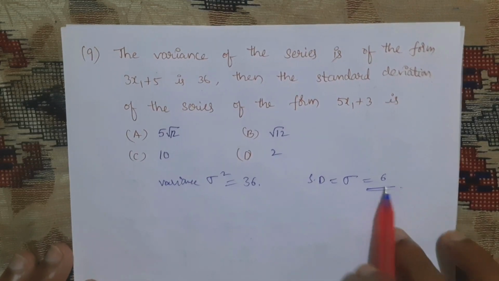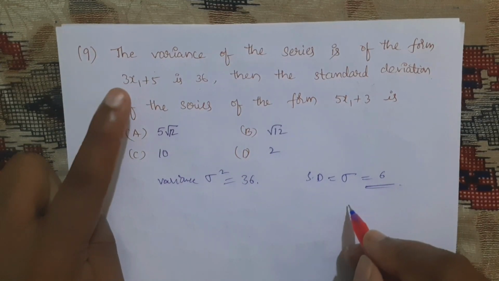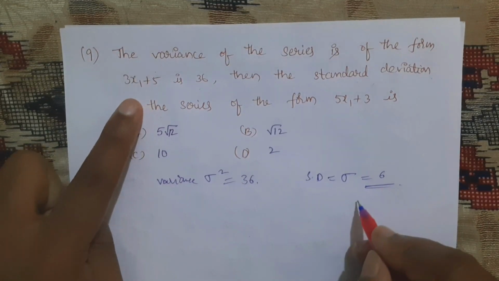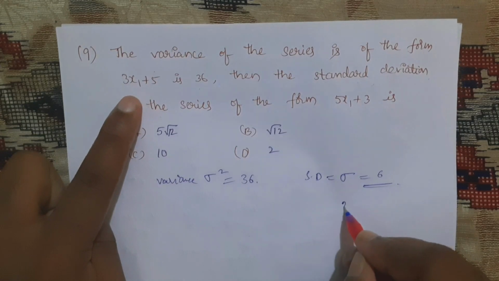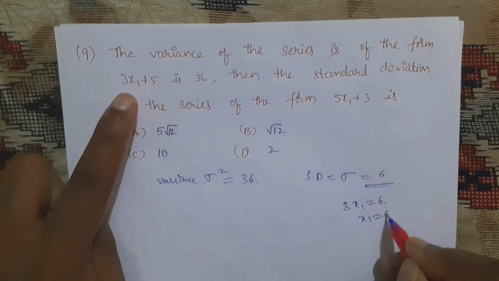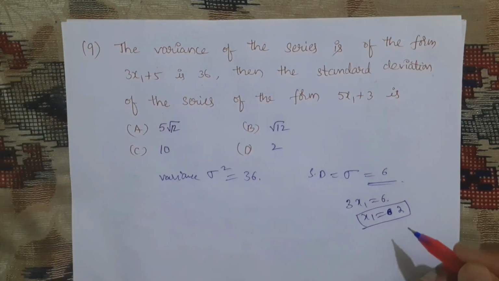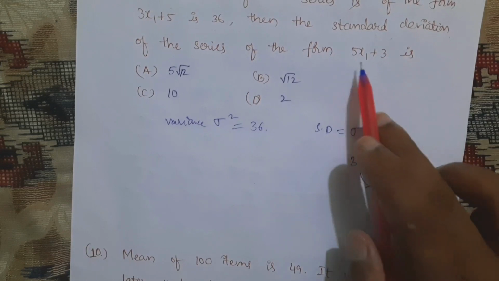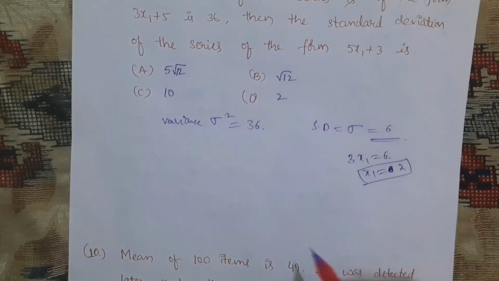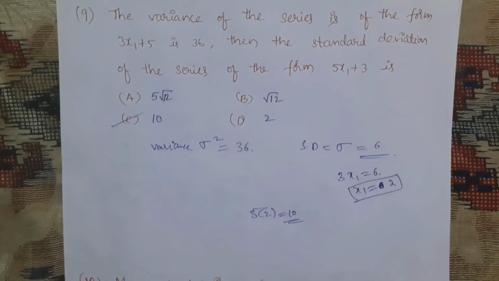That 6, when we got, if it is in the form of 3x1, that means 3x1 is nothing but 6, then x1 is equal to 6 by 3, it will become 2. Okay, need to remember like this. Now for that x1, here we need to multiply with that 5, that means 5 into 2, which is equal to 10. Okay, easily you can find.